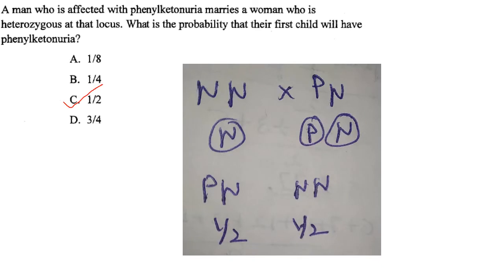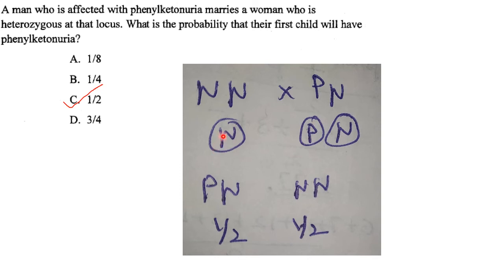Then a man who is affected with phenylketonuria marries a woman who is heterozygous at that locus. So what is the probability that their first child will have phenylketonuria? So this is the genotype of the man, small p, it is a recessive disease. So small p is the phenylketonuria, and this is the woman who is heterozygous for this particular locus.